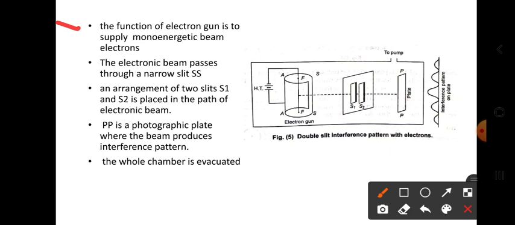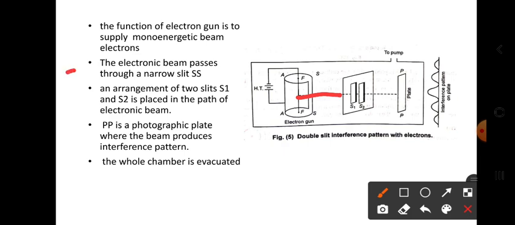The function of the electron gun is to supply a monoenergetic beam of electrons. See, this FF can produce the electrons, and those electrons come through a small gap here, through this gap, and they come in this direction. So that is a monoenergetic beam, meaning a single energy beam comes outside, right?